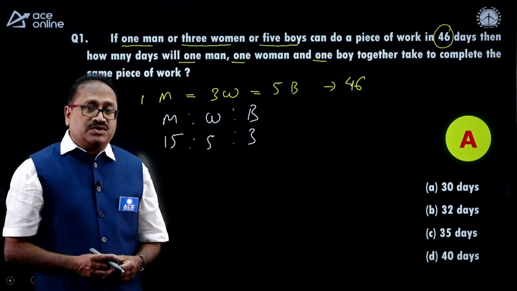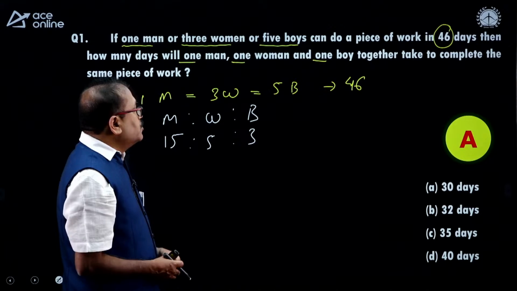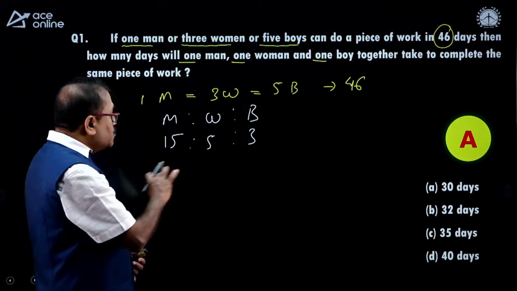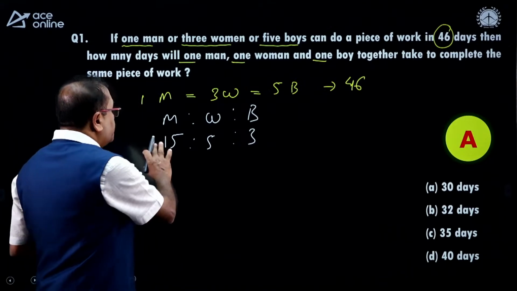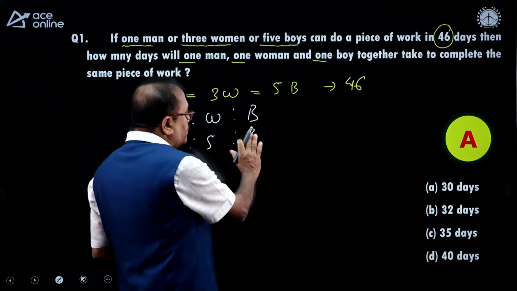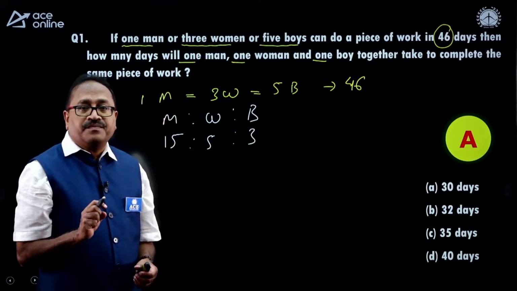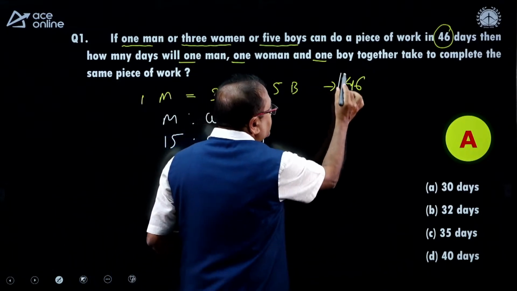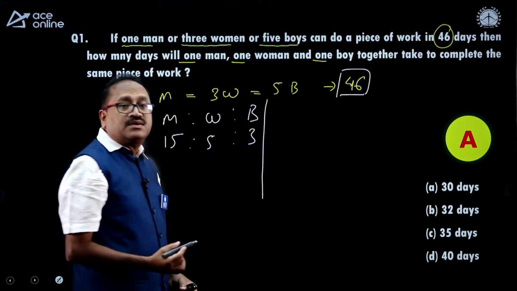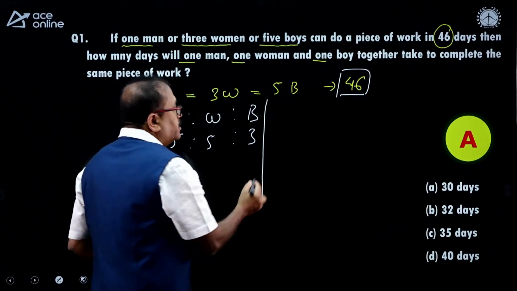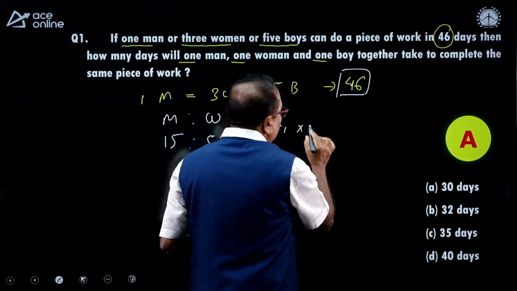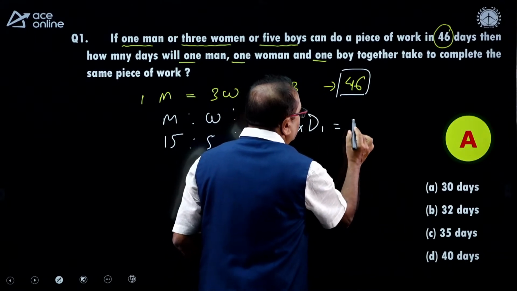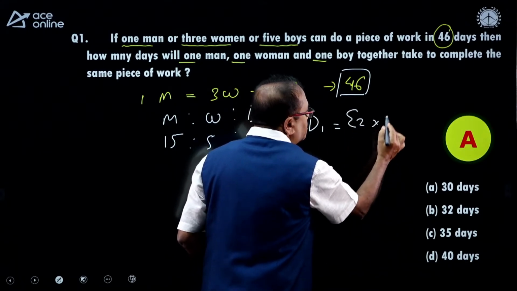That's the efficiency ratio. Now what am I going to do next? What is the total efficiency? The total efficiency is 15 plus 5, 20 plus 3, that's 23. And when the efficiency is 23, the number of days taken is 46. And we know one formula here, that is efficiency 1 into day 1 is equal to efficiency 2 into day 2.